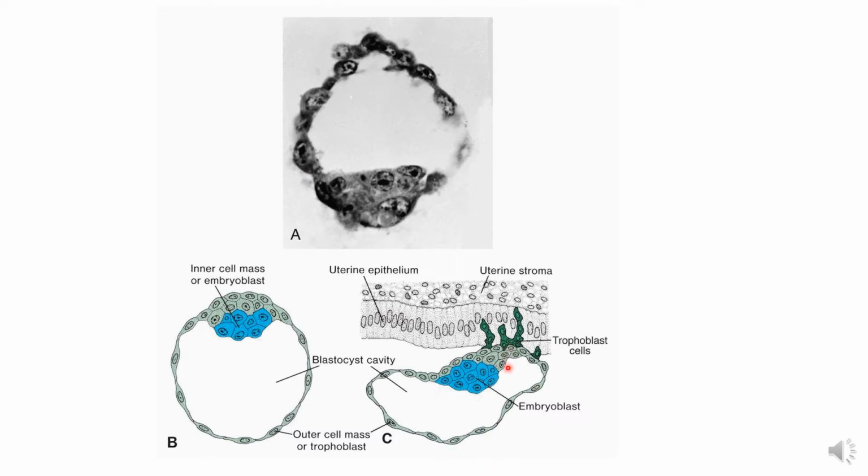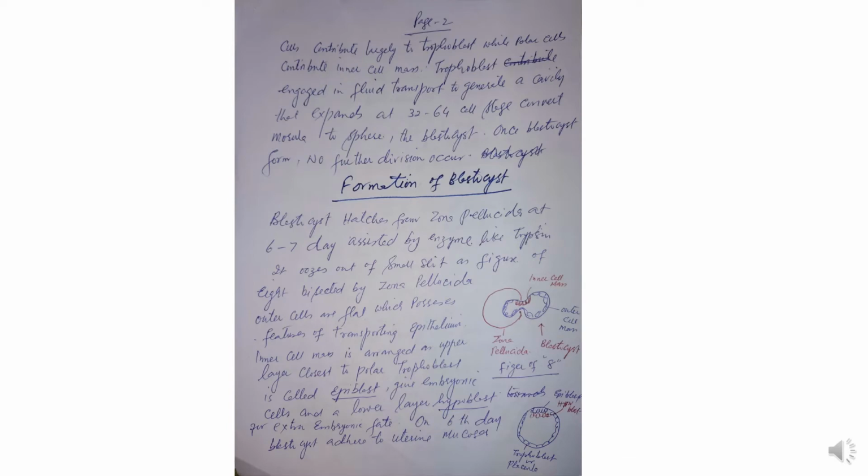Now it starts attaching, and not only attaches to the endometrium, but rather penetrates into the endometrium, and then further growth occurs inside the endometrium. Outer cells contribute largely to the trophoblast, but polar cells contribute to the inner cell mass.